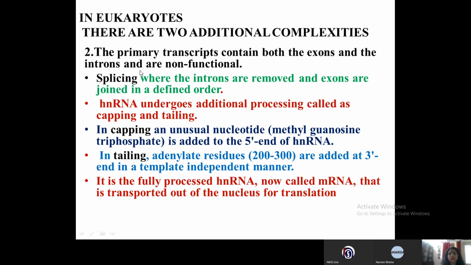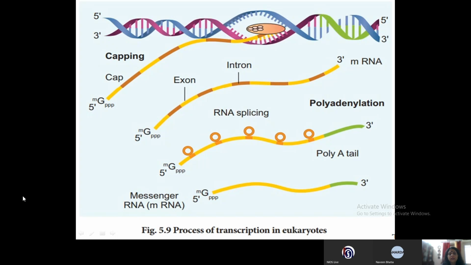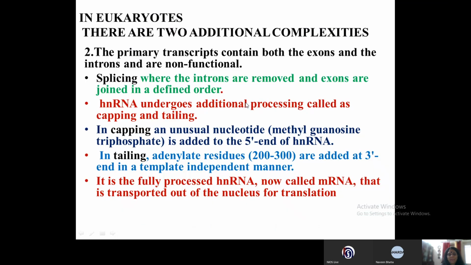Now, the next additional complexity in case of the eukaryotes is that the primary transcript contains both the exons and the introns and is non-functional. Like we saw in the previous diagram, the RNA that is formed has both the sequences, the exons and the introns. The hnRNA has to undergo 3 processes to become mature. The first one is splicing, where the introns are removed and the exons are joined in a defined order.